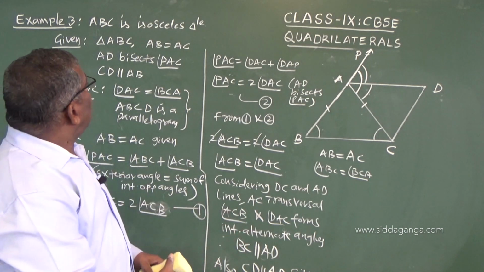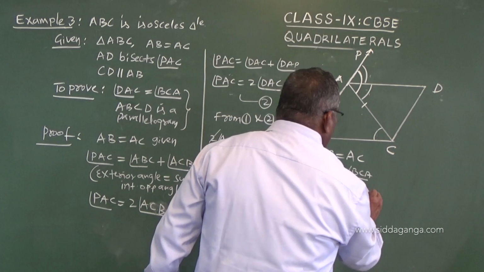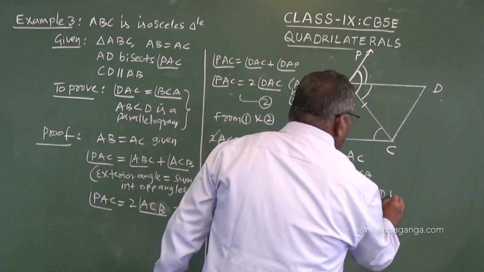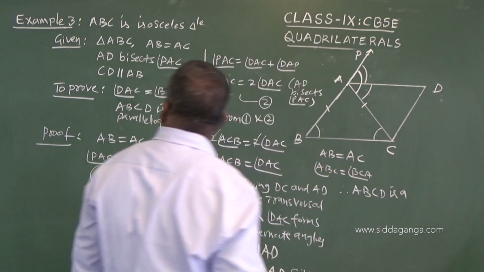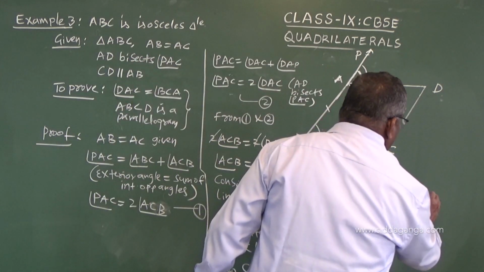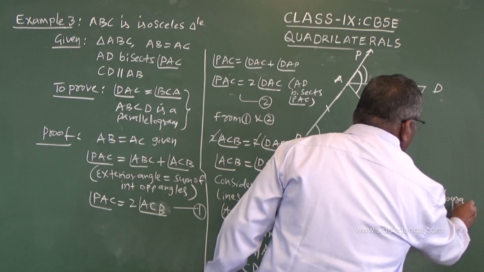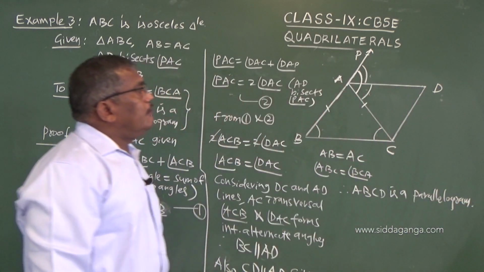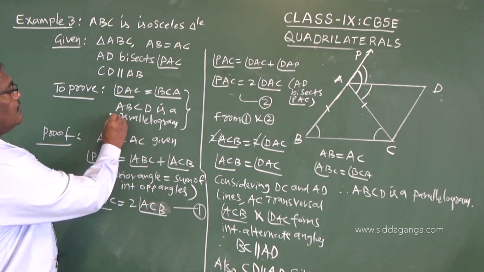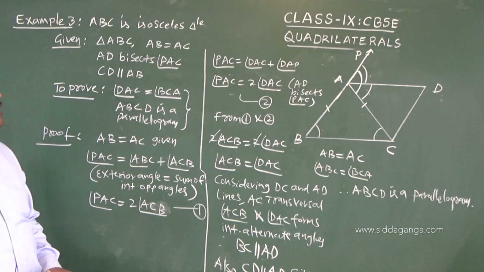So therefore ABCD is a parallelogram. That ABCD is a parallelogram, we had to prove.